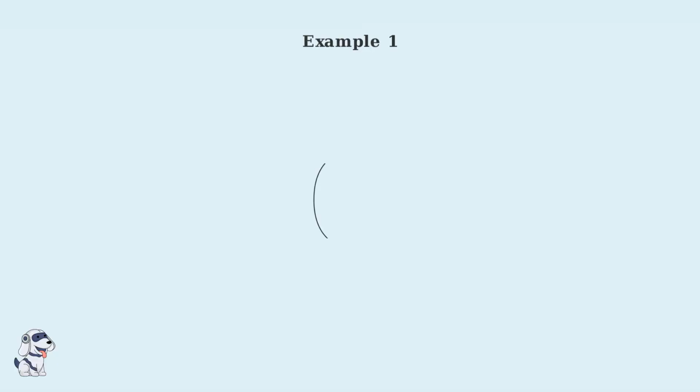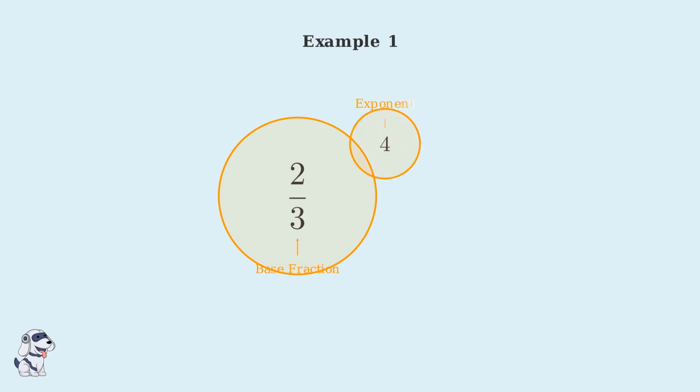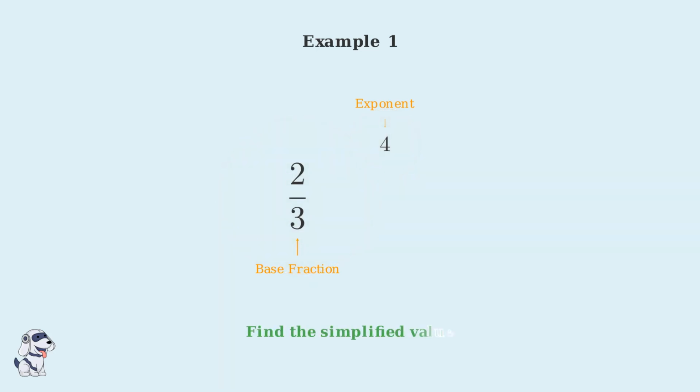Now we're ready for our first example. We have the expression 2/3 raised to the fourth power. Let me break this down for you. We have a fraction 2/3, which is our base, and we have the number 4 as our exponent, which tells us how many times to multiply the base by itself. Our goal is to find the simplified value of this expression. We need to apply the power of a quotient rule to solve this step by step.